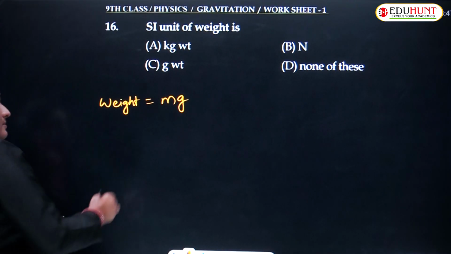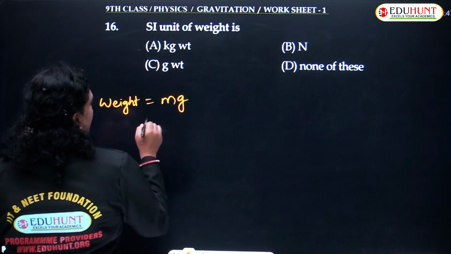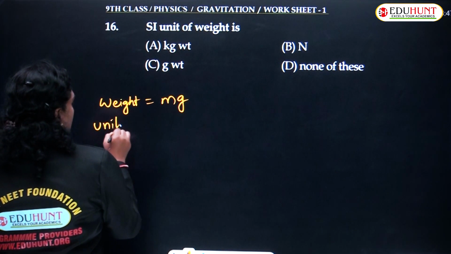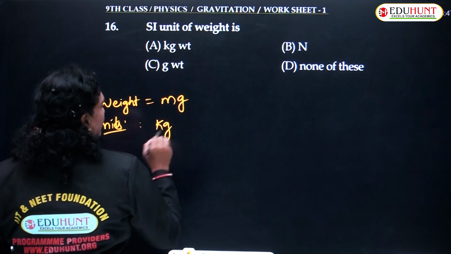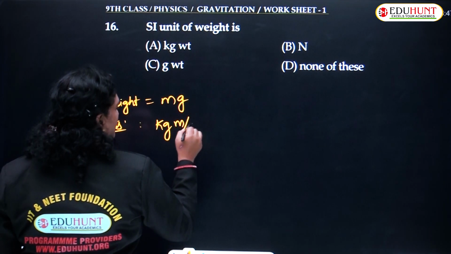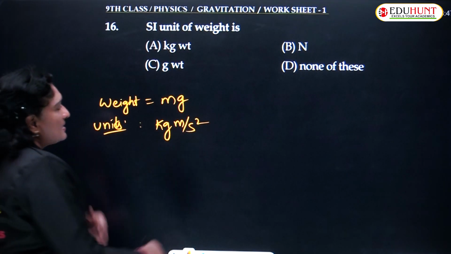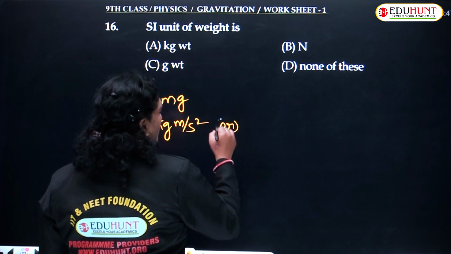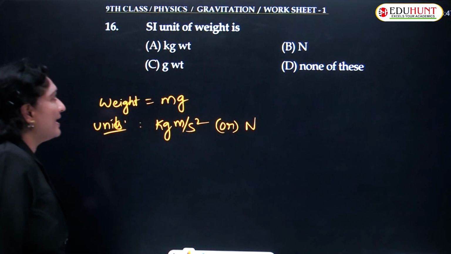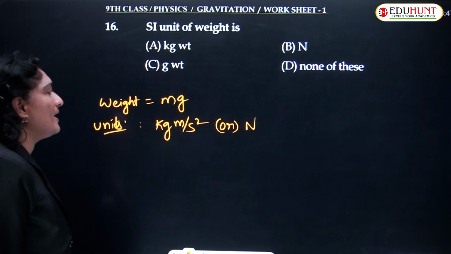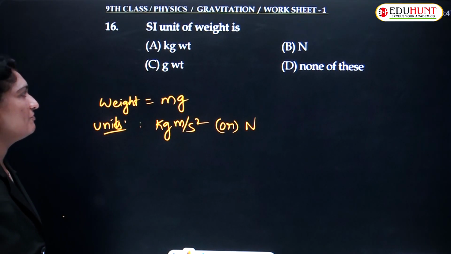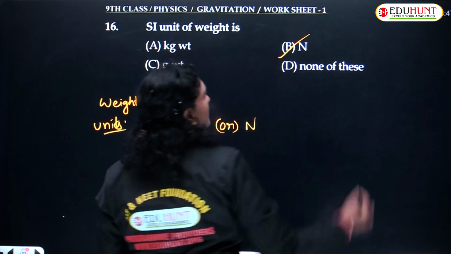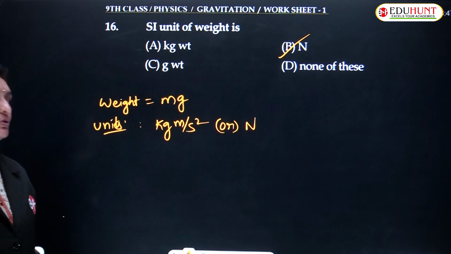Mass is measured in kg and gravity is measured in meter per second square. And this kg meter per second square can also be written as Newton. So kg meter per second square or Newton is the proper unit of weight. So the correct option is option B, that is Newton.